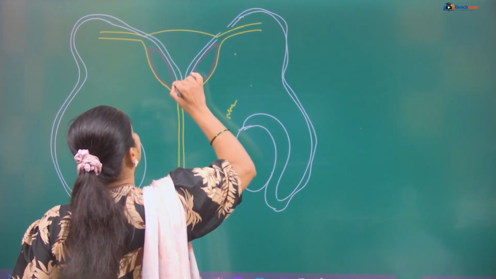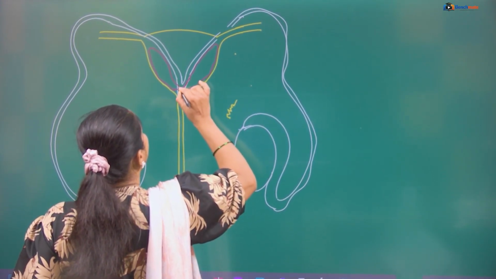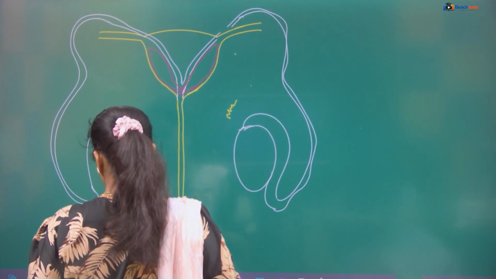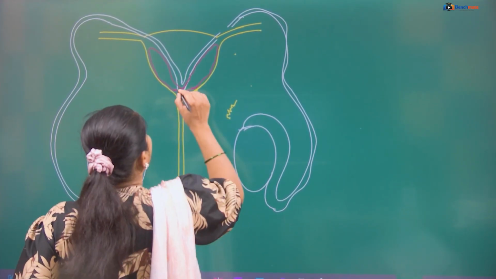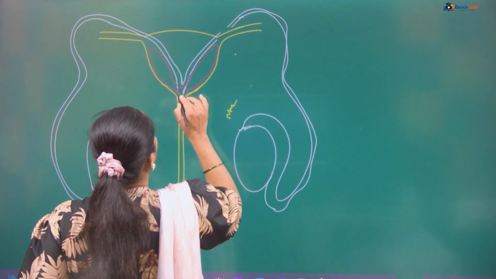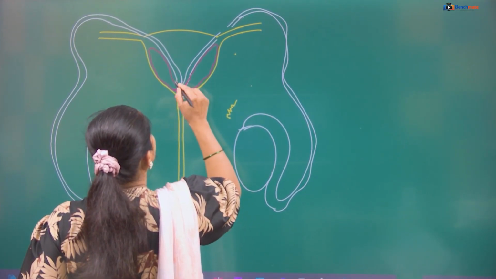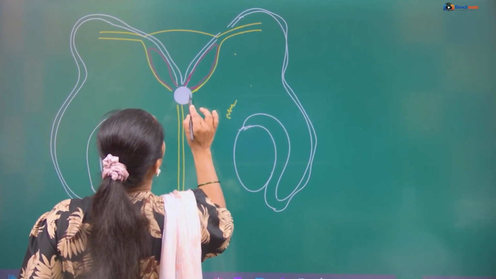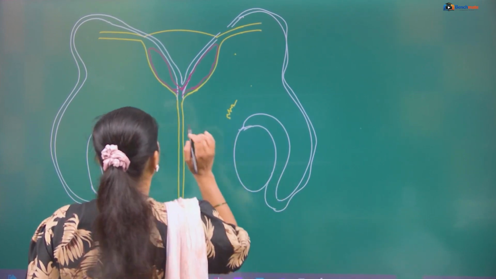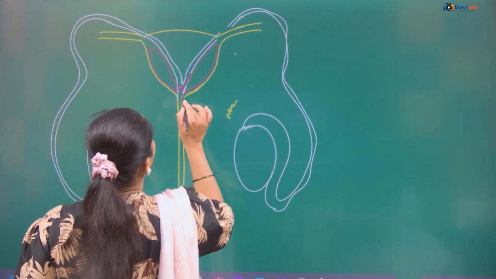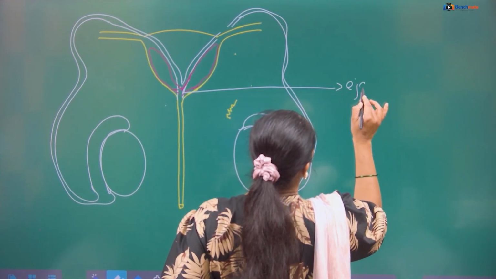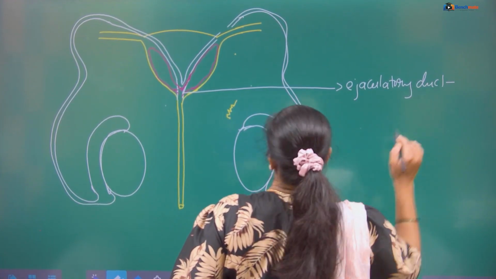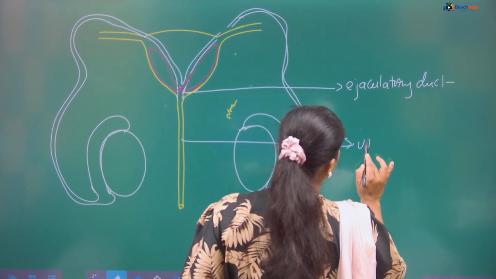Show the connection with this, and this forms the duct. This is called the ejaculatory duct, but this is the urethra.